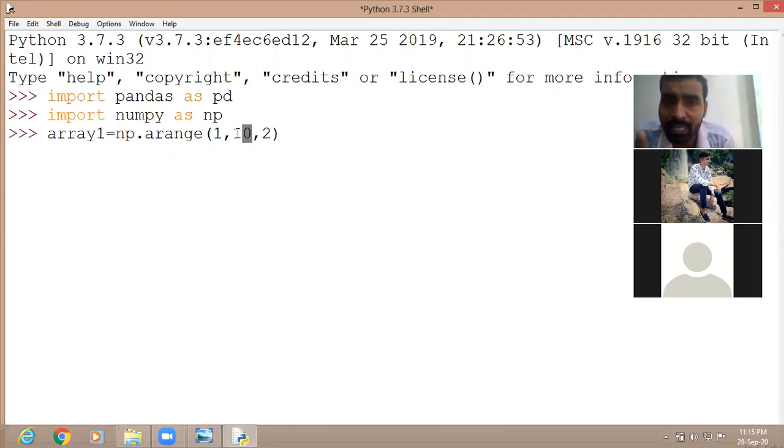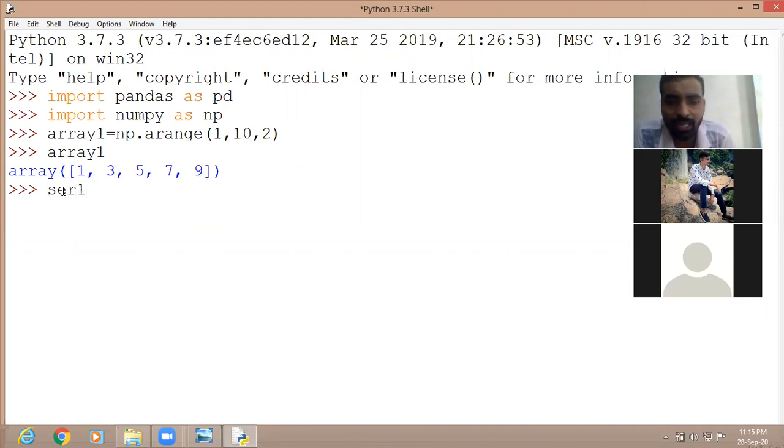In range function, the value is created less than the upper limit. Upper limit is 10, so it will be less than the upper limit. So this is your array created. Now you can print array 1. If you print, it will show the values. See what are the values in your array? 1, 3, 5, 7 and 9. These are the values. Now let us create the series.